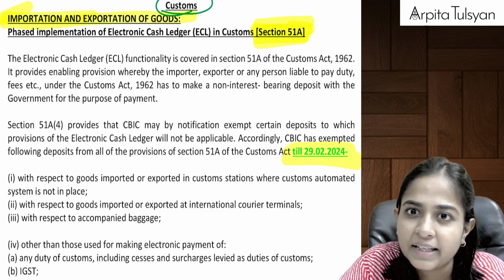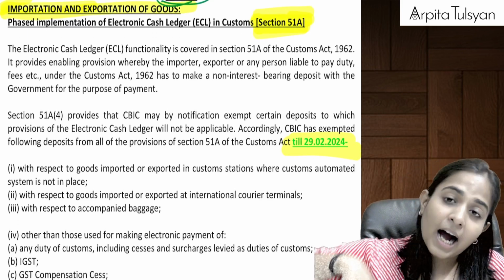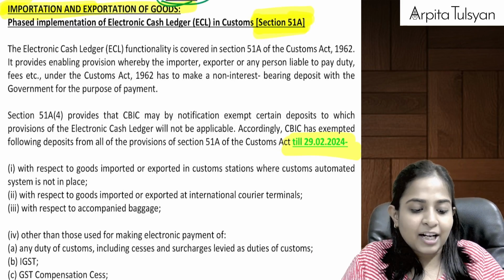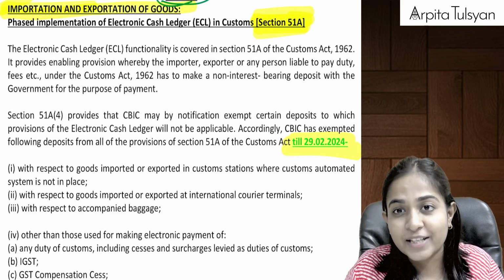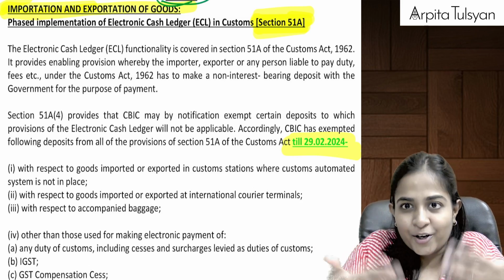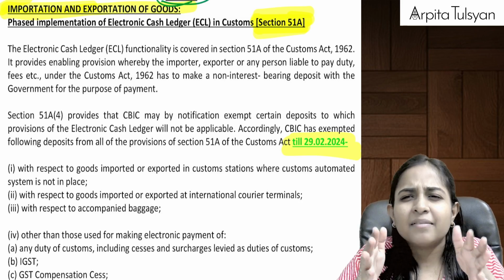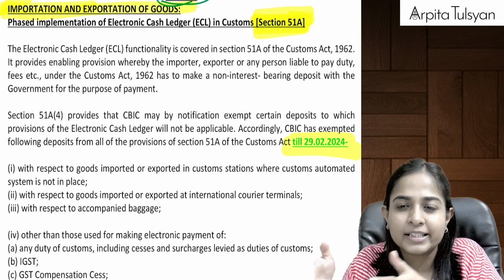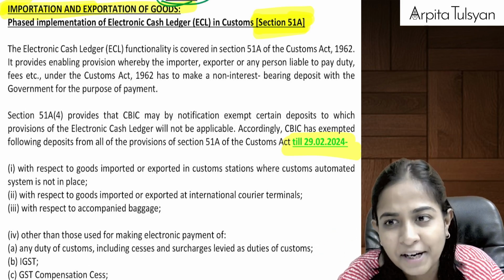Do you recollect something like that? And for other type of payments, they had told that they want to introduce electronic payment, but in a phased manner, slowly, steadily.